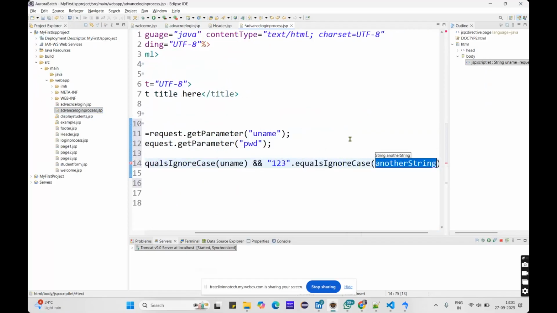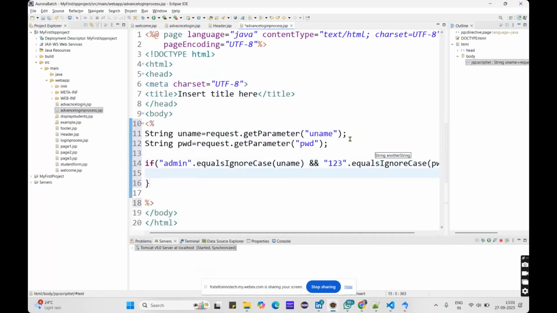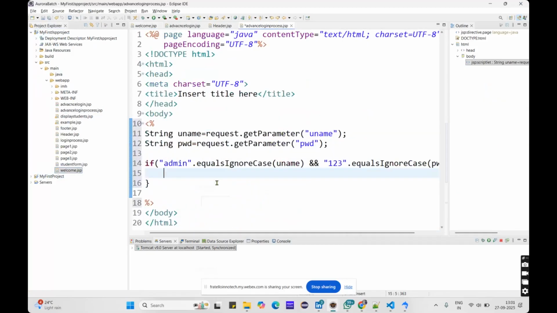Let me think of it as my password is 123, which should equal the user entered data. Okay, so if both username and password are equal, I need to redirect him to the same welcome page. Here, this is my welcome page, right? So I need to send them to that welcome page.